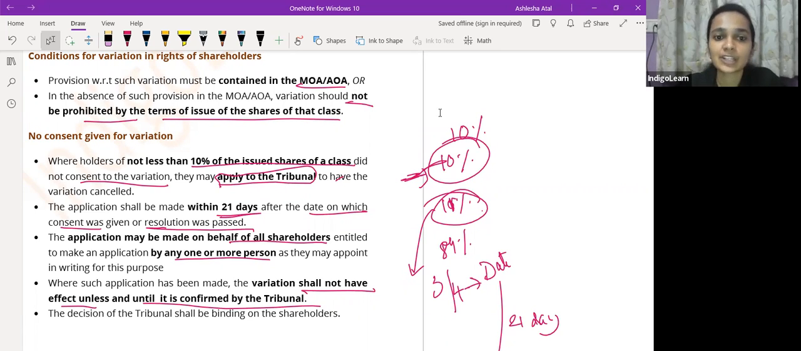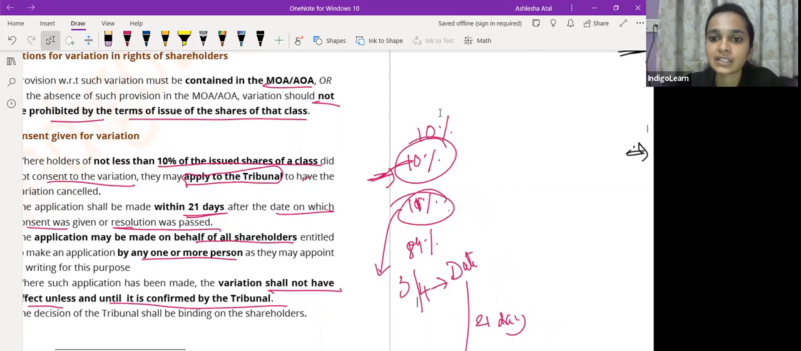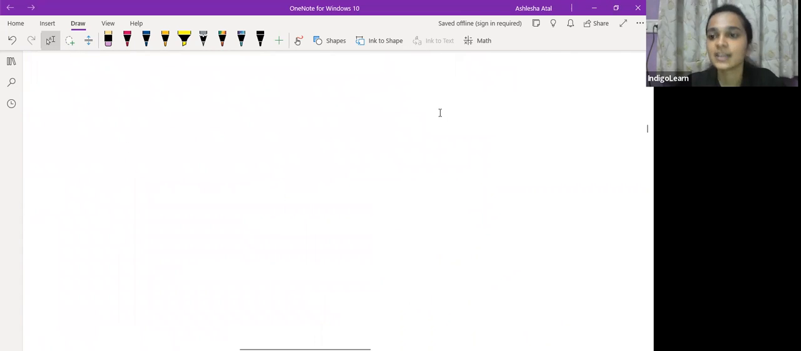So this is what section 48 talks of. So it basically talks of variation and rights. Variation करने के लिए आपको consent लेना पड़ेगा.